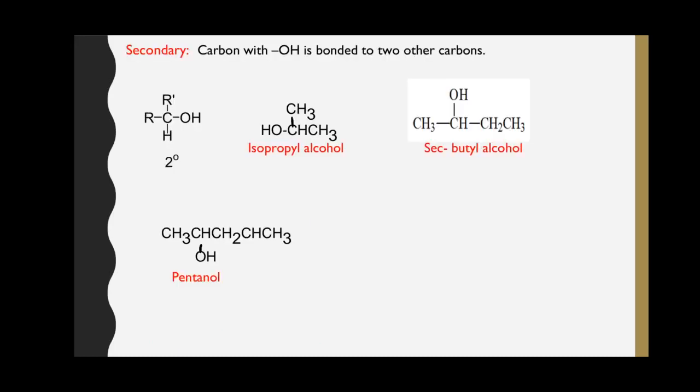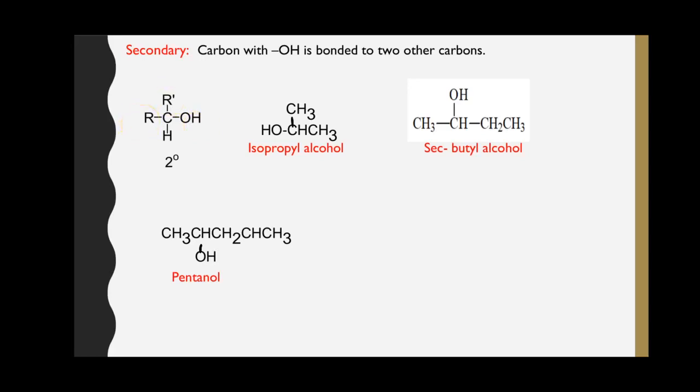three hydrogen atoms. In secondary alcohols, the carbon atom bonded to the hydroxyl group is bonded to two other carbon atoms of two different alkyl groups. Like here in this molecule, the carbon atom present at the center is bonded to the hydroxyl group as well as two other alkyl groups, or the carbon atoms of two alkyl groups.